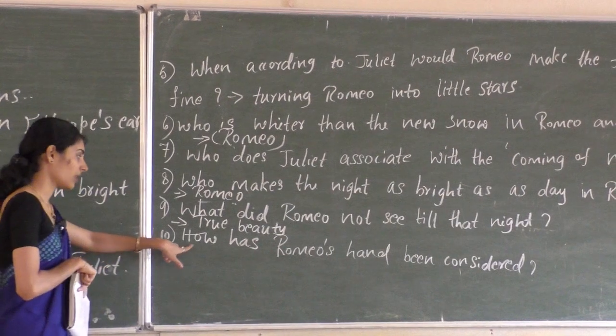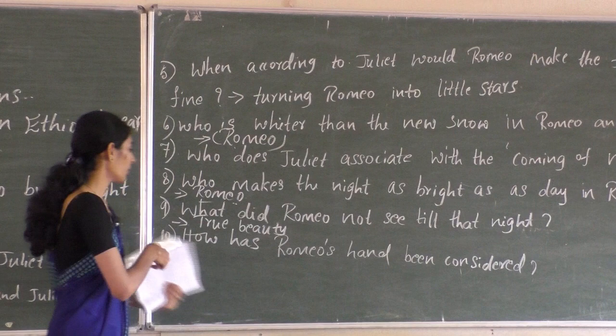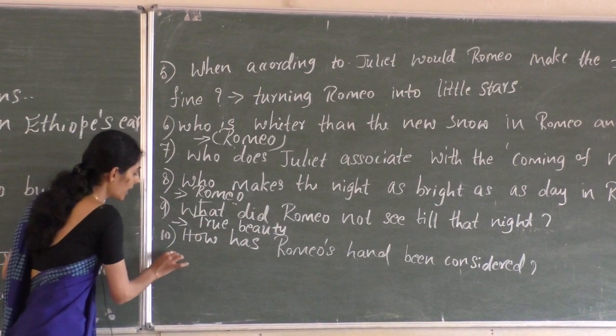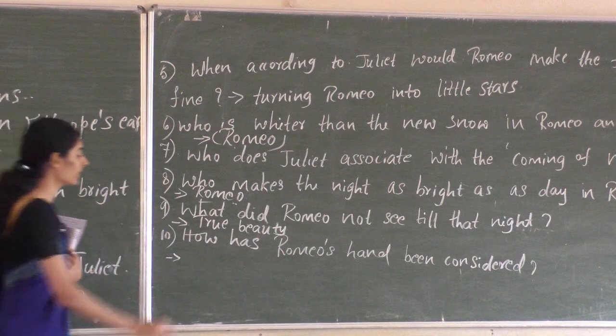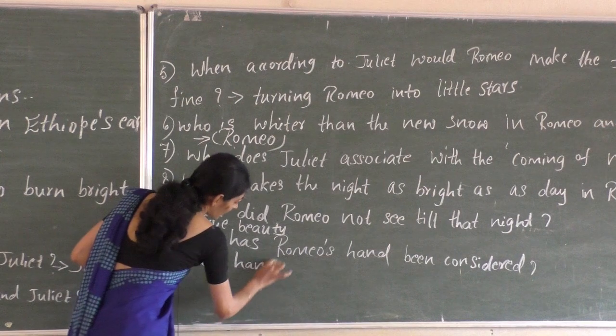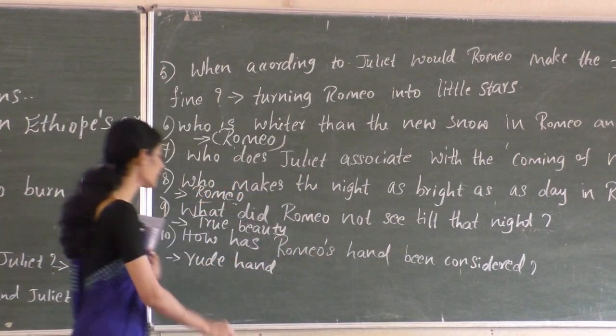And the 10th question: how has Romeo's hand been considered? Again, this is given in the first line. His hand is considered as a rude hand. So Romeo's hand has been considered as a rude hand.